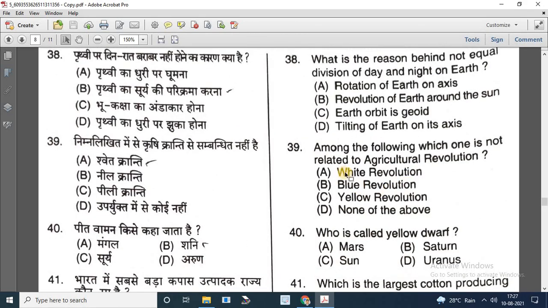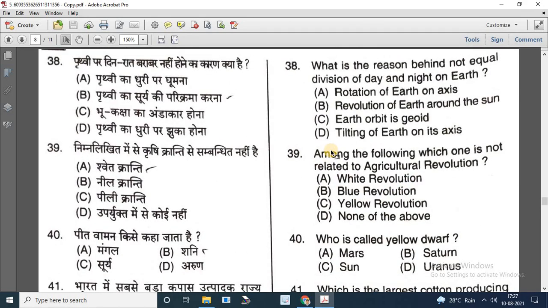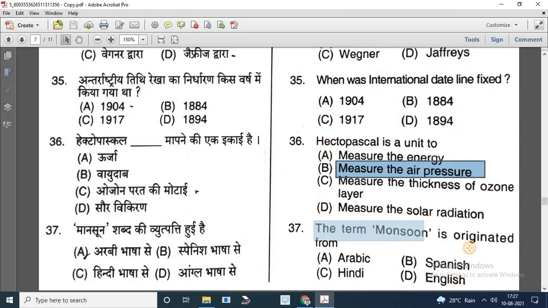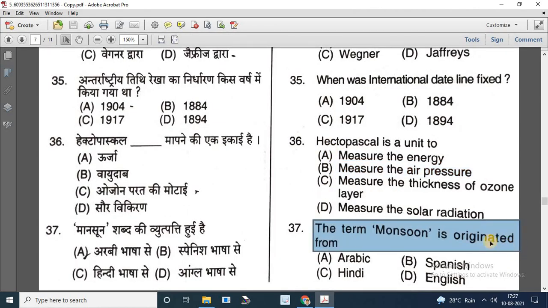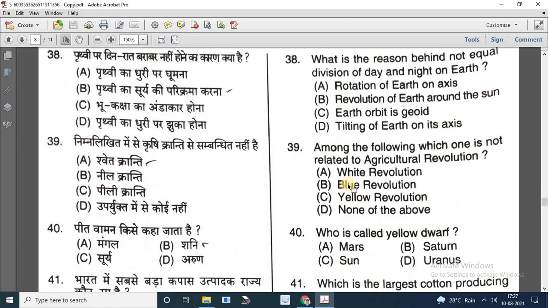Question number 37. The term monsoon is originated from. Options are Arabic, Spanish, Hindi, English. So the correct answer is Arabic. Next question is what is the reason behind the unequal division of day and night on Earth? Options are A, rotation of Earth on axis, B, revolution of Earth around the Sun, C, Earth orbit is geoid, D, tilting of Earth on its axis. So the correct answer is D.